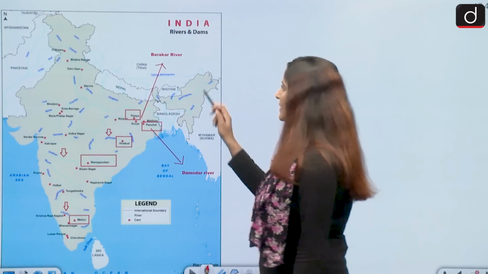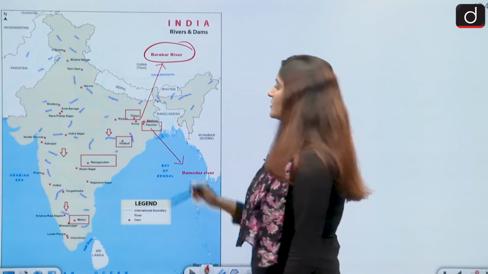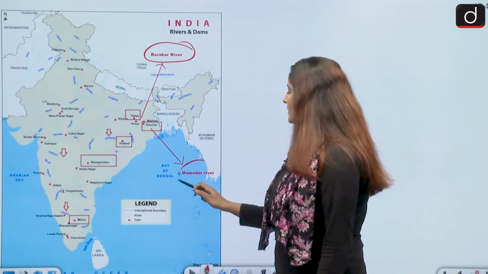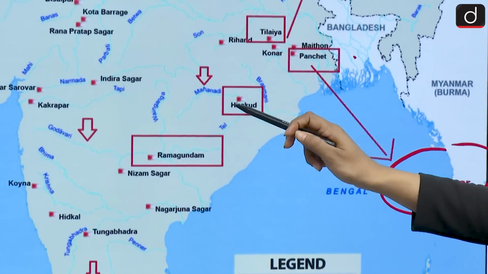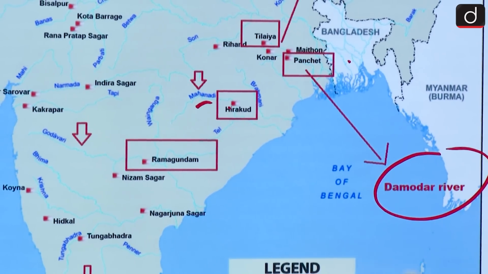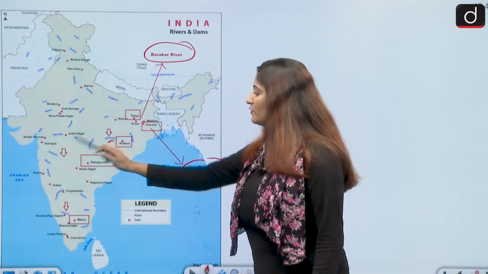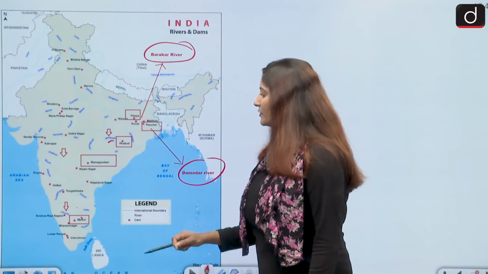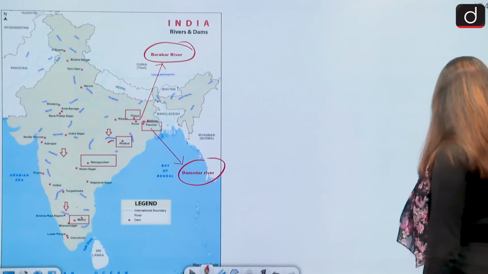Tilaiya Dam is built on the Barakar River, which is the tributary of Damodar. Panchet is built on the Damodar River. Hirakud Dam is built on the Mahanadi River. Ramagundam belongs to Godavari. Then Mettur Dam belongs to Kaveri. Okay, so remember this code.